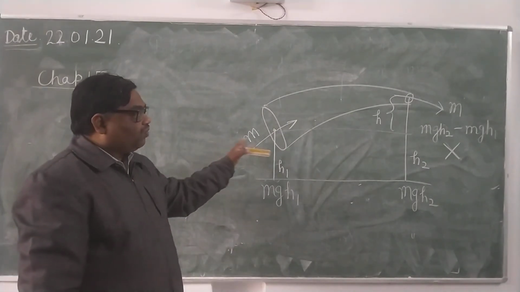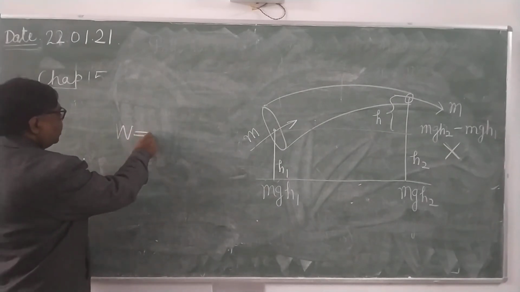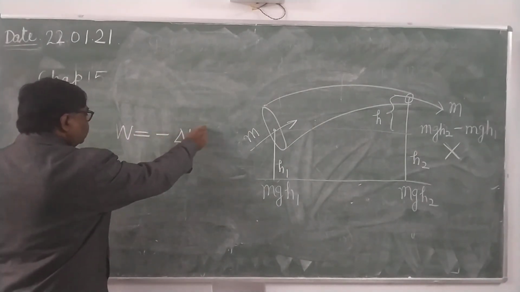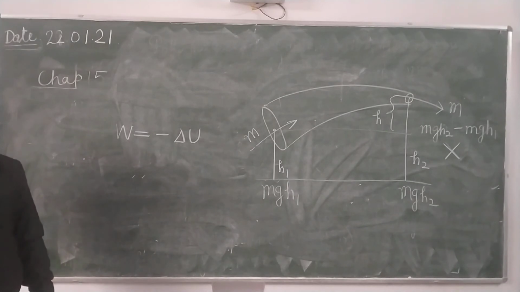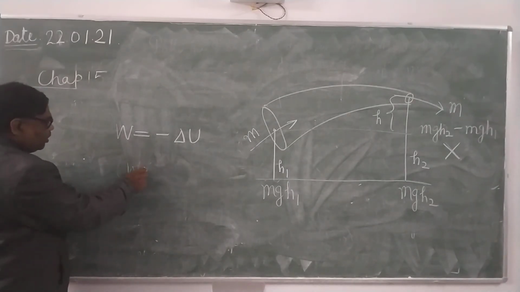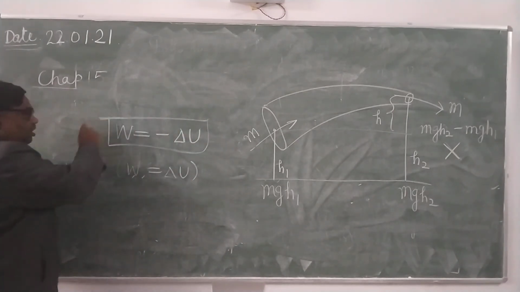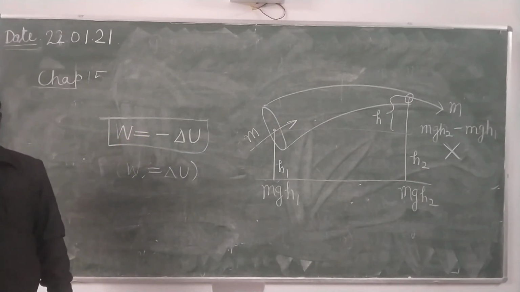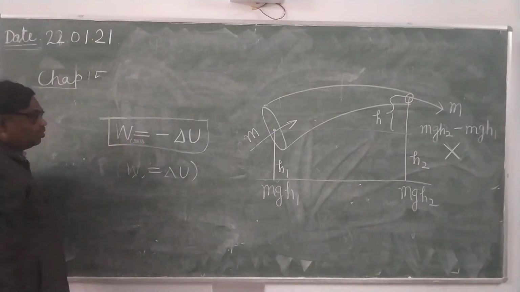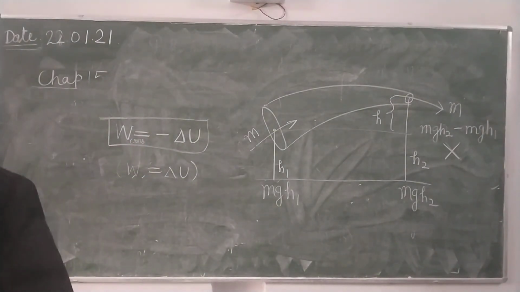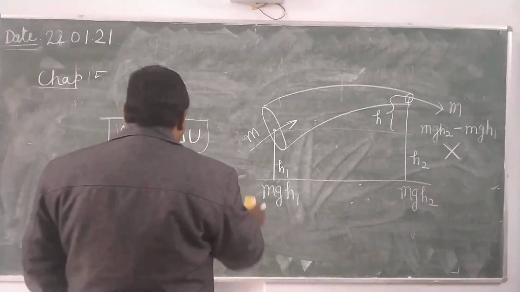So in the flowing liquid, we cannot apply this rule, that the work done because of the conservative forces is equal to the negative of potential energy. For your sake, you can write only W equals delta U, but actually it is written as W equals negative of the change in potential energy. So you write down, energy possessed by the flowing liquid.